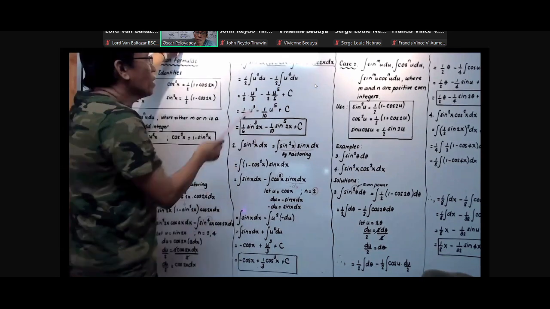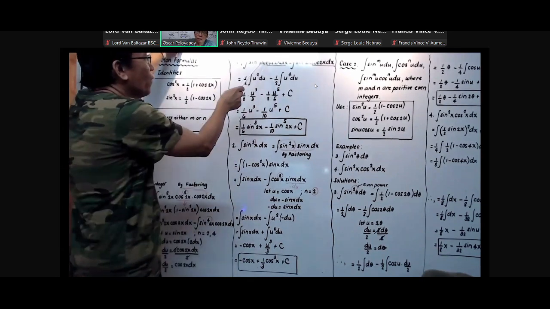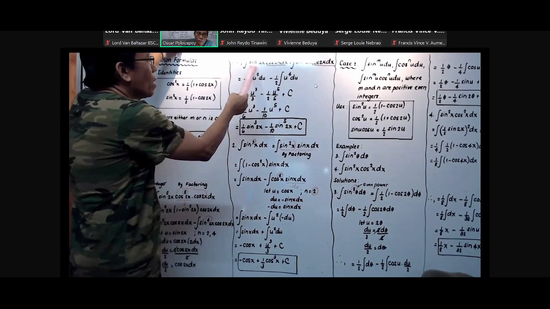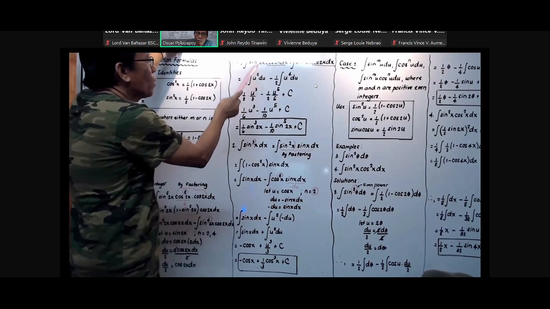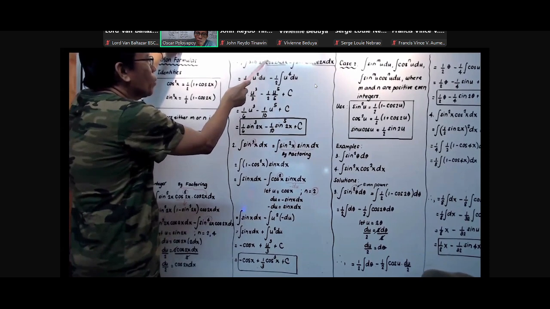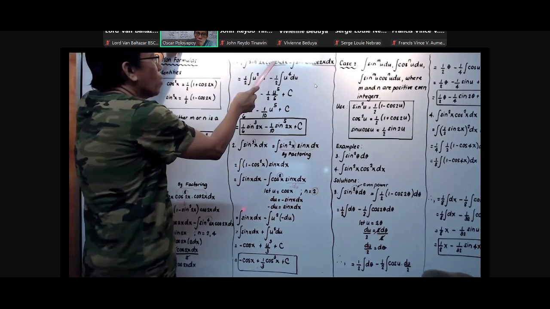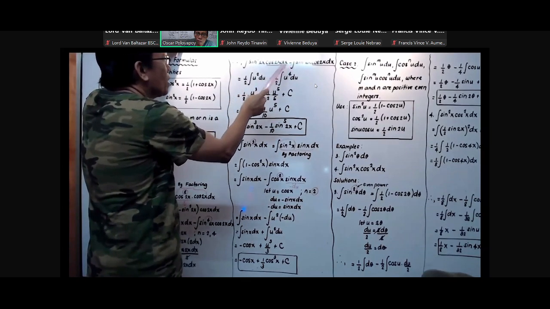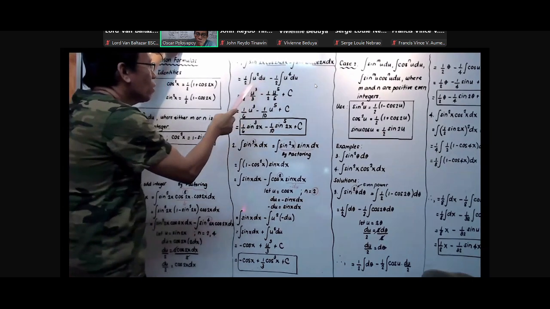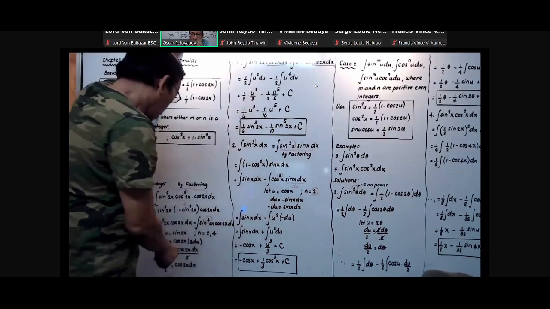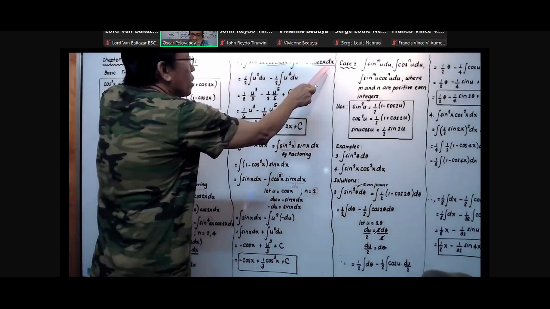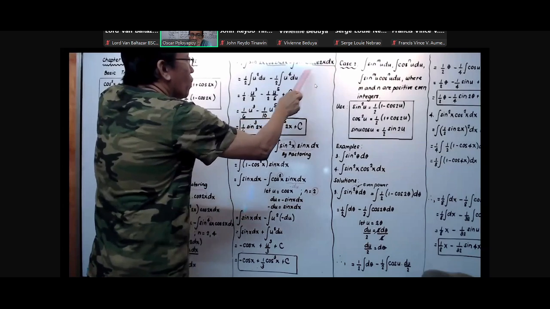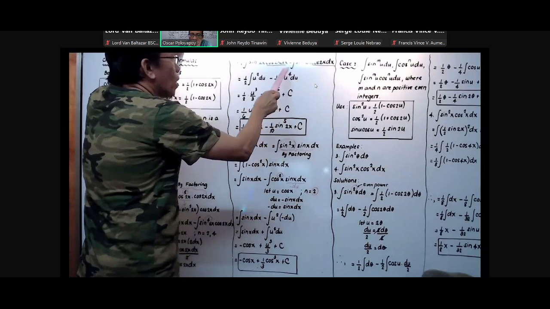And take note that our u is sine 2x, and the power is 2. So it becomes now 1/2 integration of u squared, because sine squared 2x is equal to u squared, and cosine 2x dx is nothing but du over 2. Okay, so therefore, minus 1/2, of course, cosine 2x dx is our du over 2, multiplied times the integration of u to the fourth du.